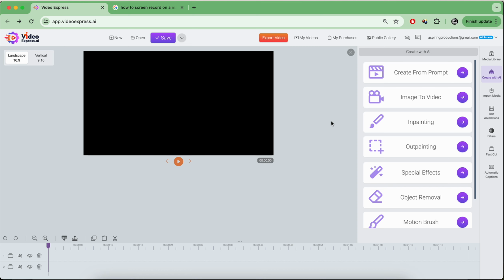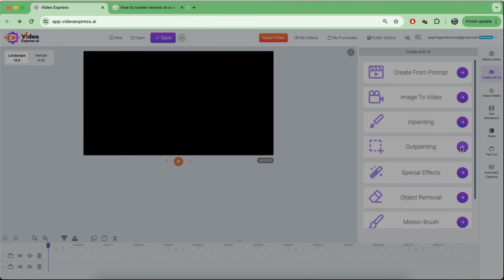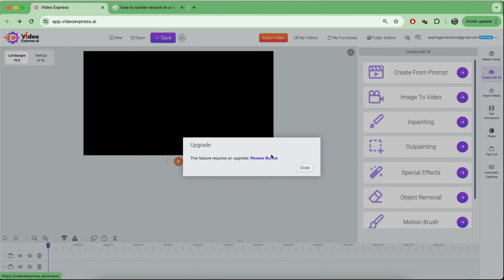For instance, in painting and special effects, I don't really know what the difference between them is, because you have the same kind of features on each one, and they kind of do the same thing. So I'm trying to figure out some of these. Also, this one, out painting, to actually have access to it, I have to go to this bonus plan, which requires me to give some kind of review and partner with them somehow to access that feature.